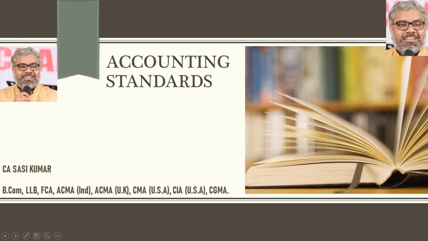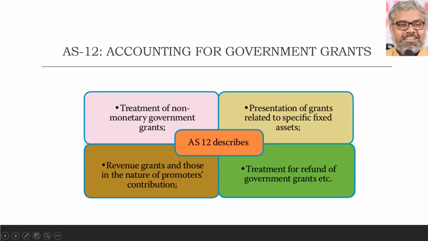Today let us discuss Accounting Standard 12, that is related to government grants. When the organization receives certain types of government grants, how to treat those government grants in the books of accounts. Basically this is more of a recognition related standard. In other words, basic accounting treatment. In other words, journal entries of government grants are prescribed by this particular standard.